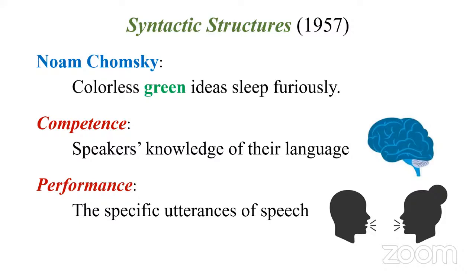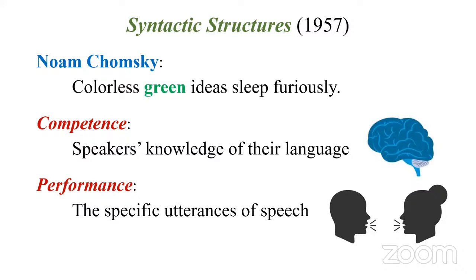So Chomsky said, sometimes we can make a complete grammatically correct sentence, but it may not make sense. So he criticized that linguists have been studying only the surface structure of a sentence. They don't study the deep structure of a sentence. Then he went for his TG grammar, transformational generative grammar, with surface structure and deep structure. But for this class, let's restrict ourselves to these two terms.